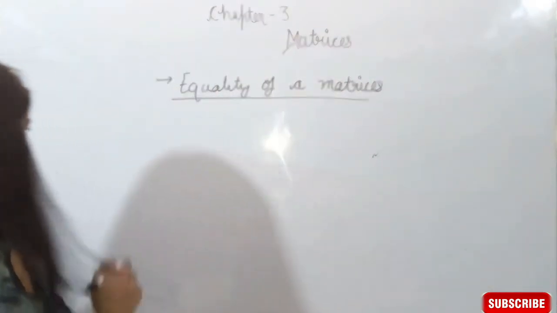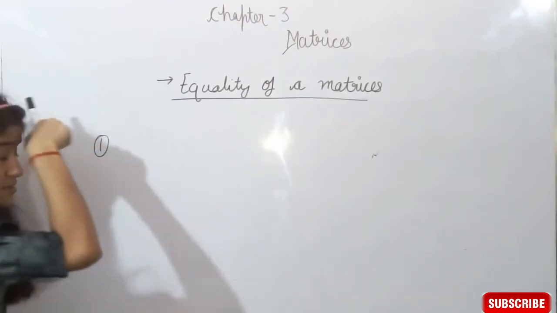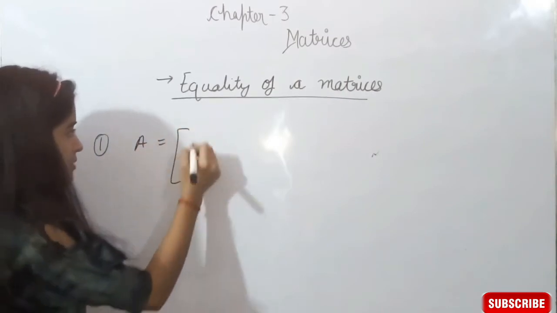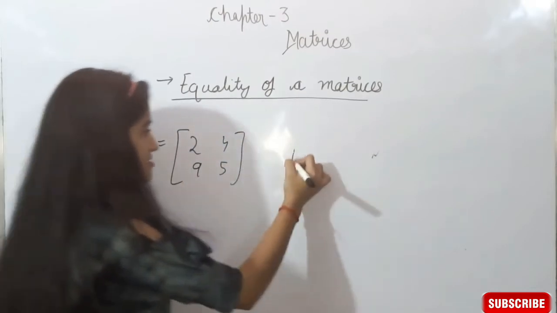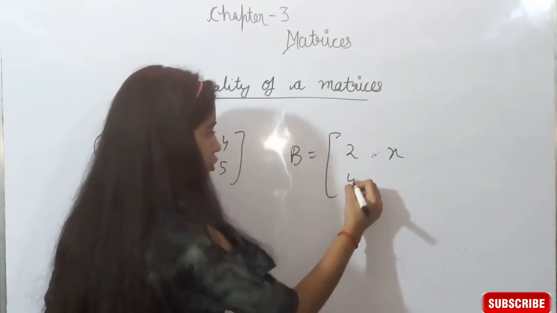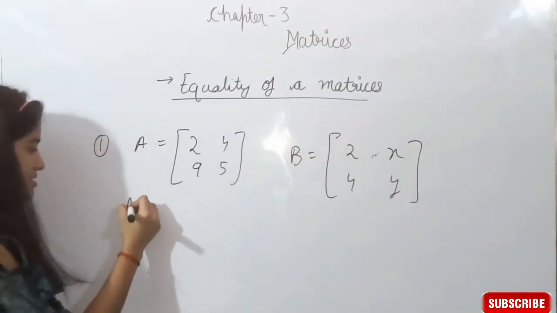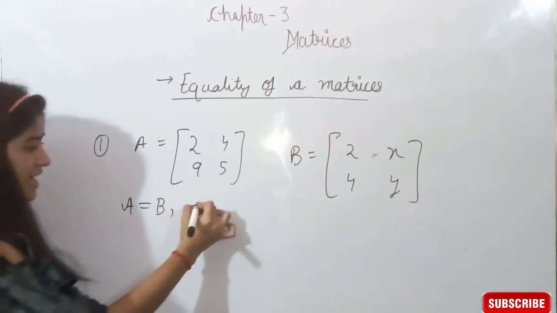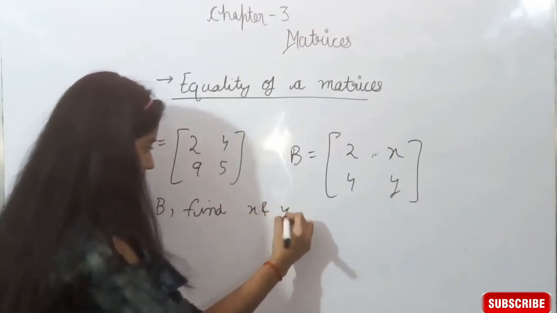Suppose there is one question. Suppose there is a matrix A having elements 2, 4, 5, 9 and a matrix B having elements 2x, 4y, 5, 9, and the question says matrix A is equal to matrix B. Find x and y.